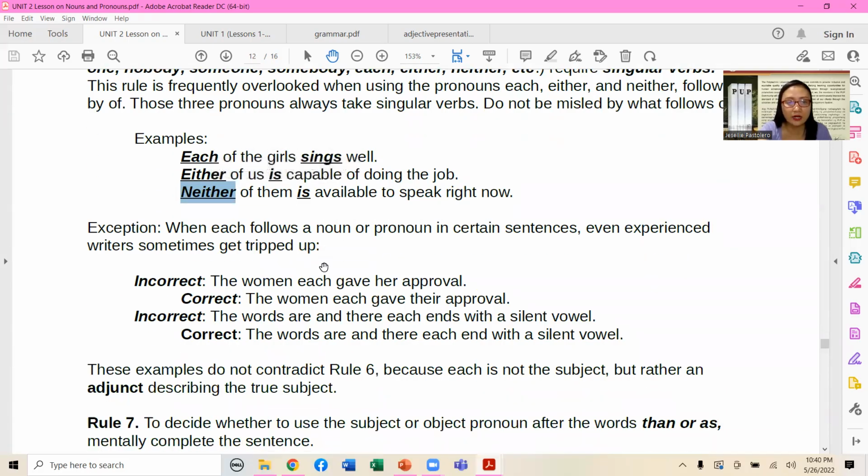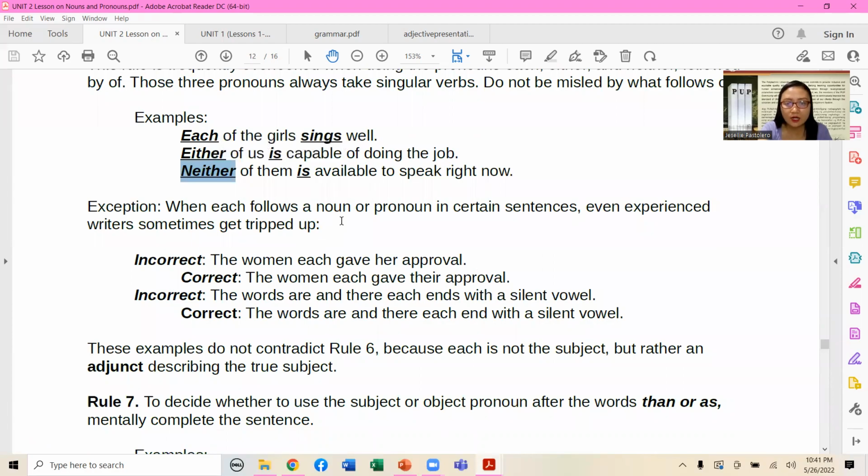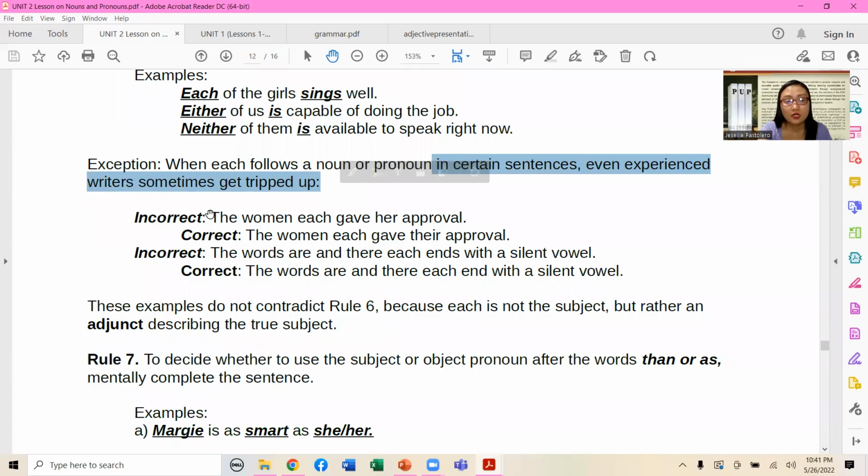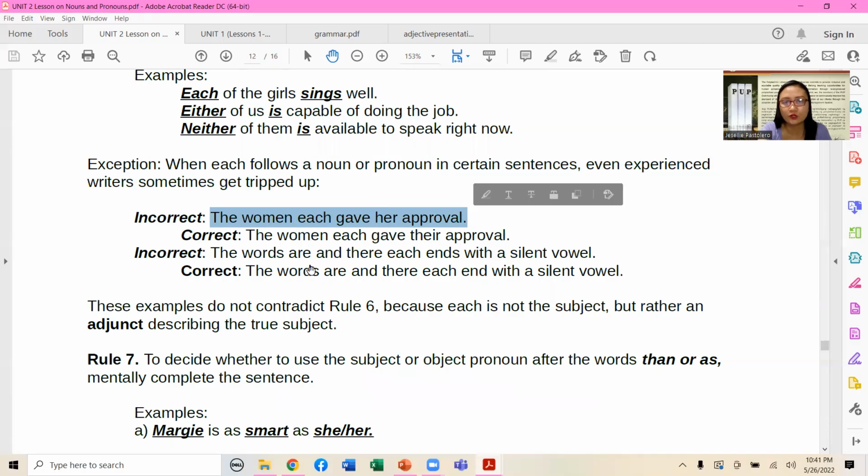Exception: when each follows a noun or pronoun in certain sentences, even experienced writers sometimes get tripped up. So we have here an incorrect sentence. The woman each gave her approval. The correct version for the previous is this: The women each gave their approval. So instead of her approval, it should be their approval, because we have the women, rather.